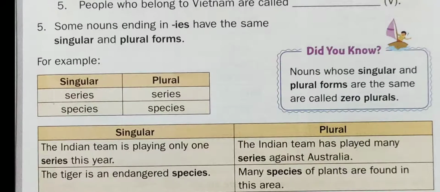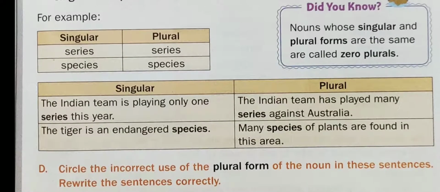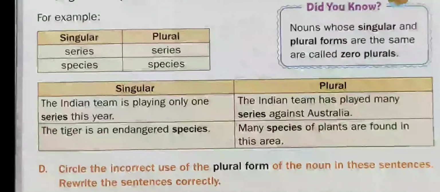There is a special name for such nouns whose singular and plural forms are the same, and that special name is zero plurals. So, if someone asks you what is zero plural, then you can answer that such nouns whose singular and plural forms are the same are called zero plurals.